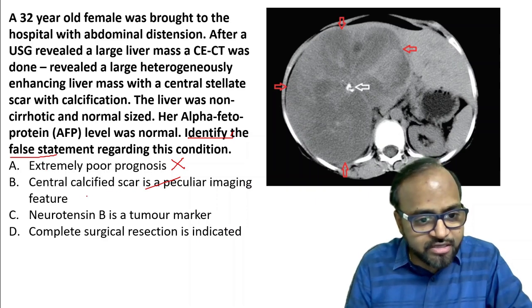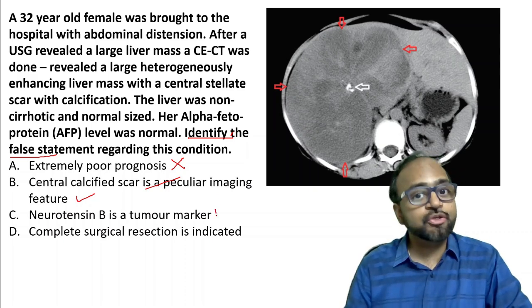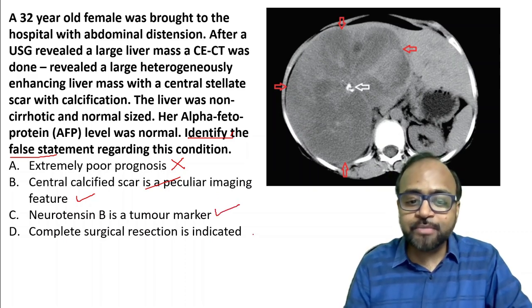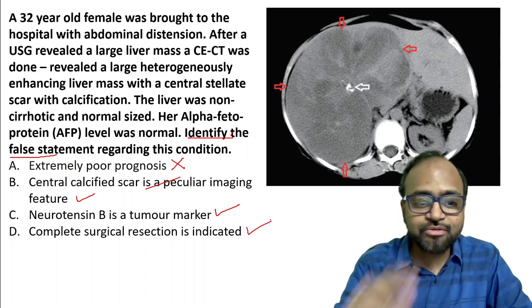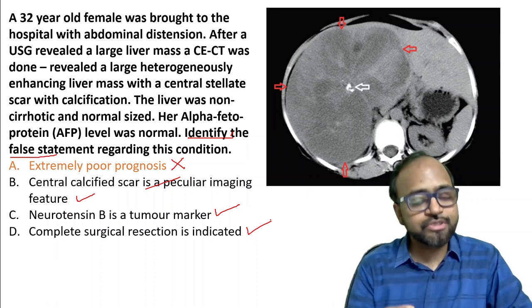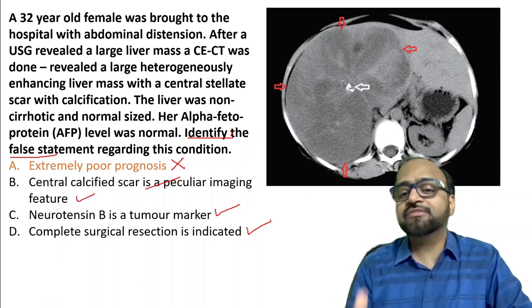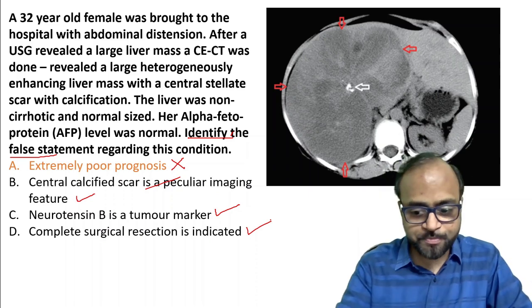Central calcified scar is a peculiar imaging feature, which is correct. Neurotensin B is a tumor marker. We have discussed that. Complete surgical resection is indicated. We have also discussed this. What is the answer to this question? The answer is that extremely poor prognosis is a false statement. In fact, if it is completely resected, it is known to have a good prognosis.